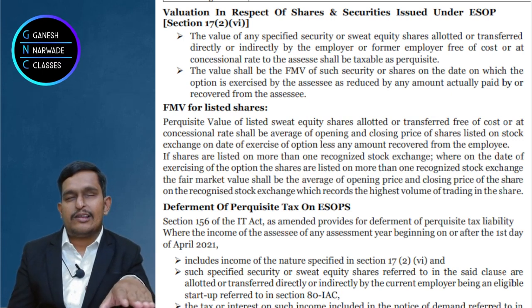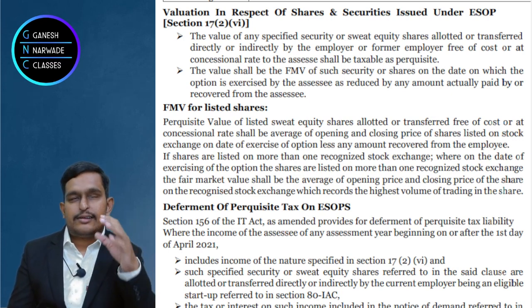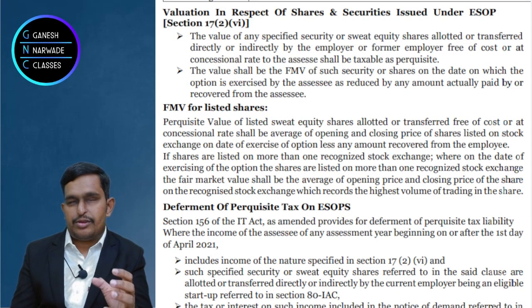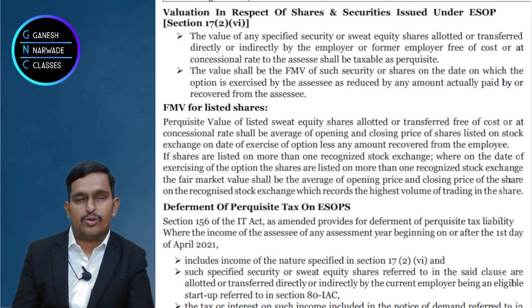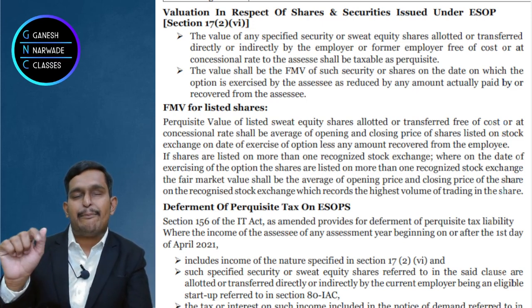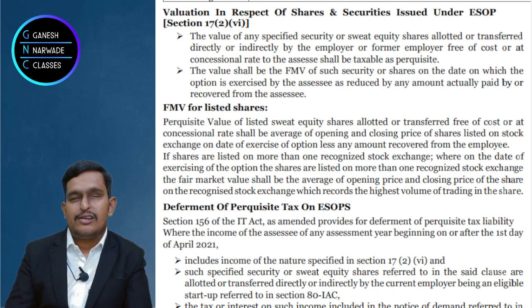Suppose on Bombay Stock Exchange trading was around 1 lakh crores, and on National Stock Exchange it is 1.5 lakh crores. So more trading happened in National Stock Exchange. So in the National Stock Exchange, we'll take the opening plus closing value of the share divided by 2. Right? This will become the fair market value.